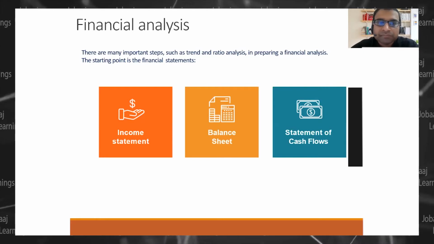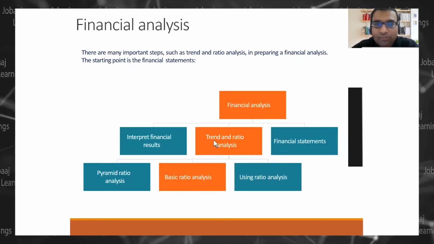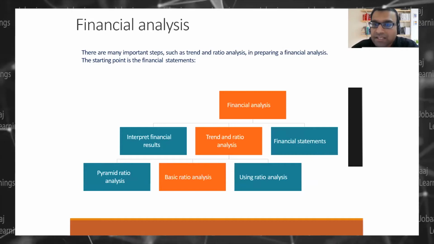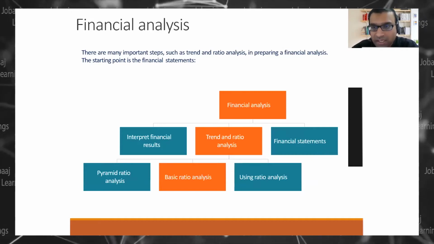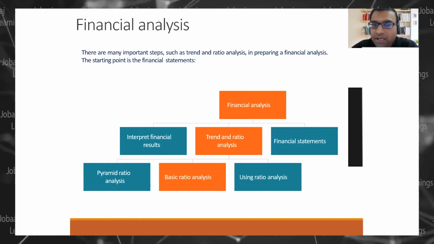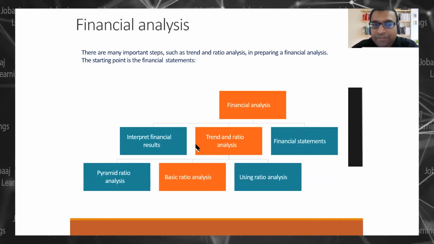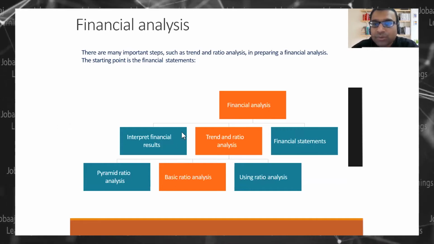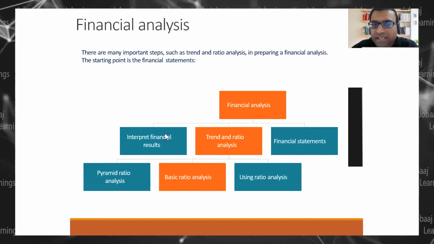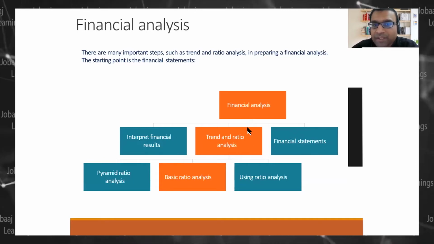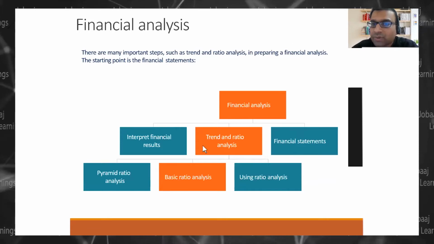So let us move forward. When you do financial analysis, there are some key ratios which you use, whether you do vertical analysis or horizontal analysis, right? Financial analysis you do through reading of the financial statements, interpretation of the financial results, and by using trend and ratio analysis.